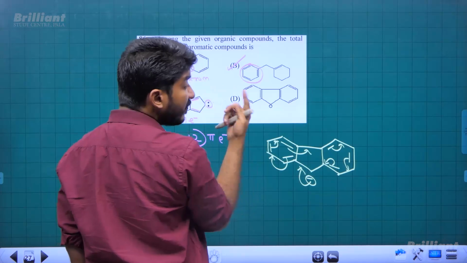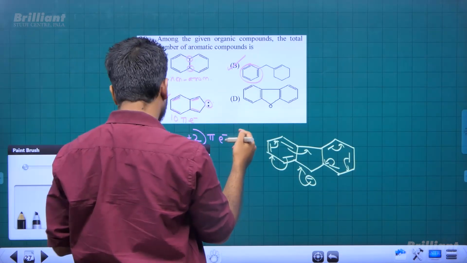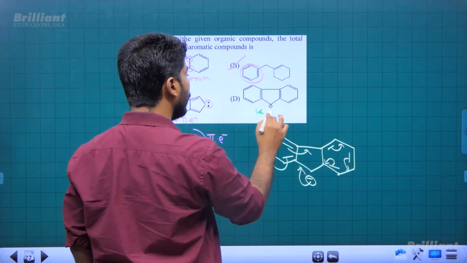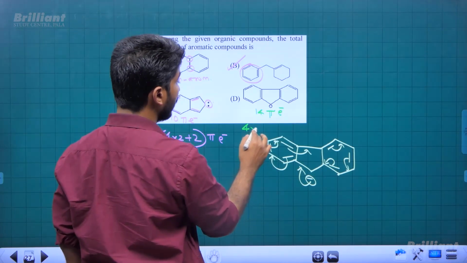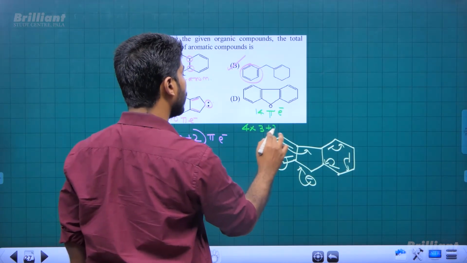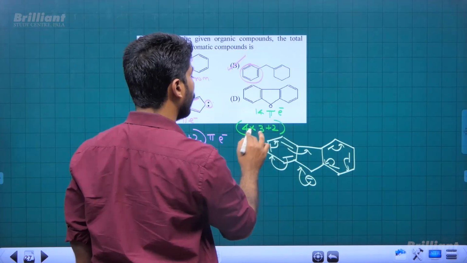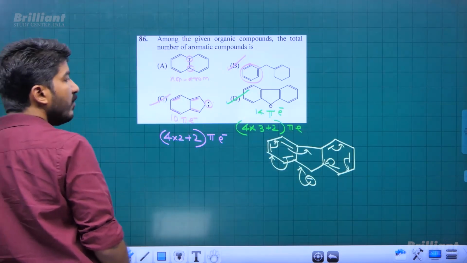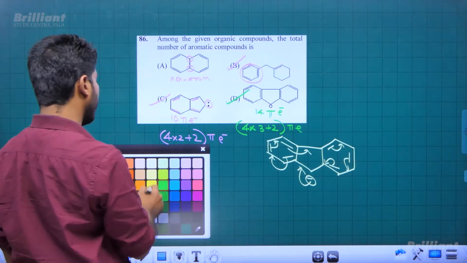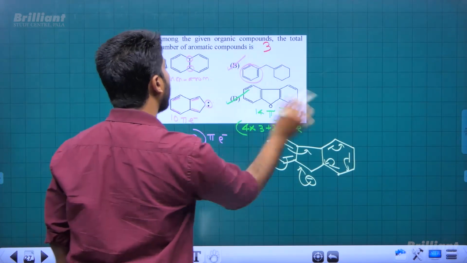So 7 pairs are there, meaning 14 pi electrons, right? Here we have 14 pi electrons, which again fits in the formula 4n plus 2. 4 into 3 plus 2 it is, right? So Huckel's rule is followed here also. So it is also aromatic compound. So B, C, D are aromatic compounds. So the answer is 3. 3 are aromatic.